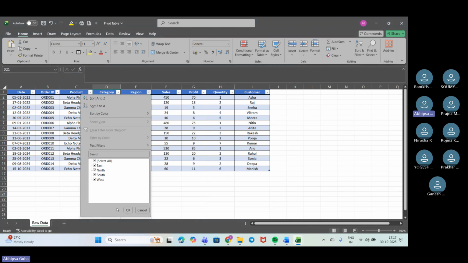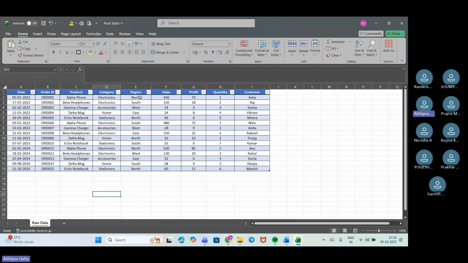Next is region. So region wise, we have east, north, south, west. So all of it is okay and we don't have any missing values. So similarly, we'll check for all of it. But here we can see that these are fine. We can see all of it working good, right?